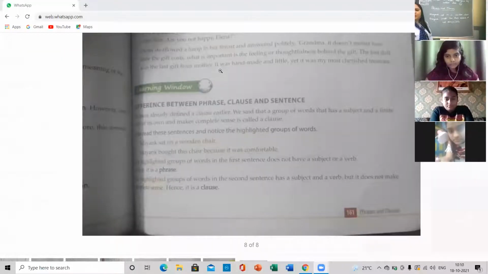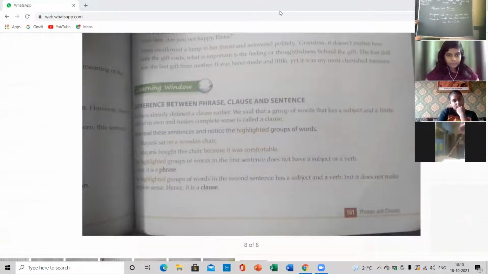So now we are going to understand the difference between phrases, clauses, and sentences. Phrases are only a group of words. You can see the sentence, Mayank sat on a wooden chair. Here, "on a wooden chair" is the phrase. Phrases are words which make sense but not a complete sense.